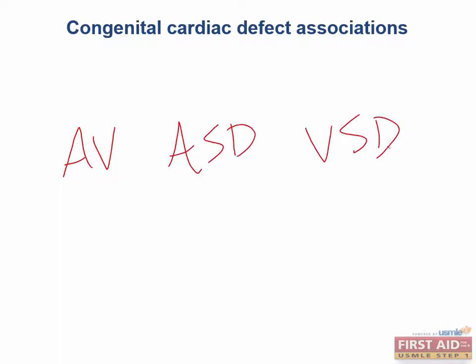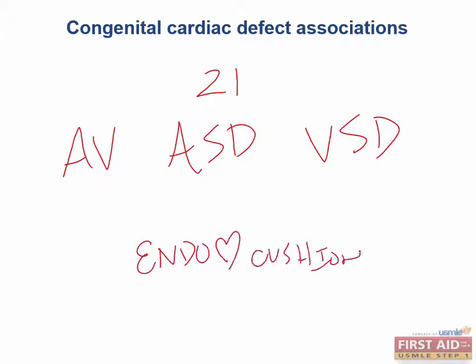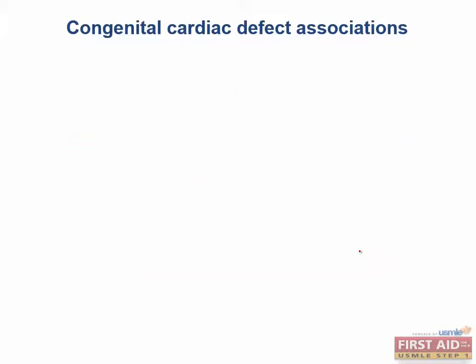I remember a question on Step 1 asking for the most common heart defect in Down syndrome, or trisomy 21. What's the answer? Endocardial cushion defects. Extremely high yield. You have to know what's the most common thing so that you can be on the lookout for the most common thing.